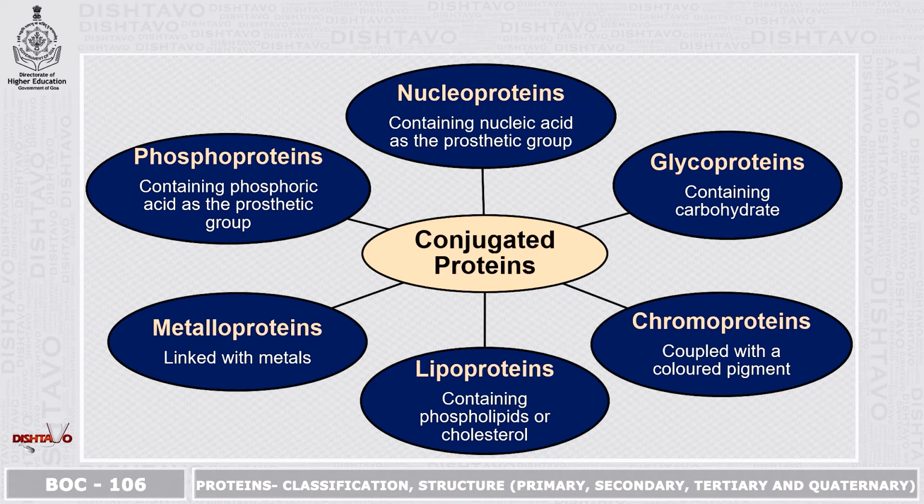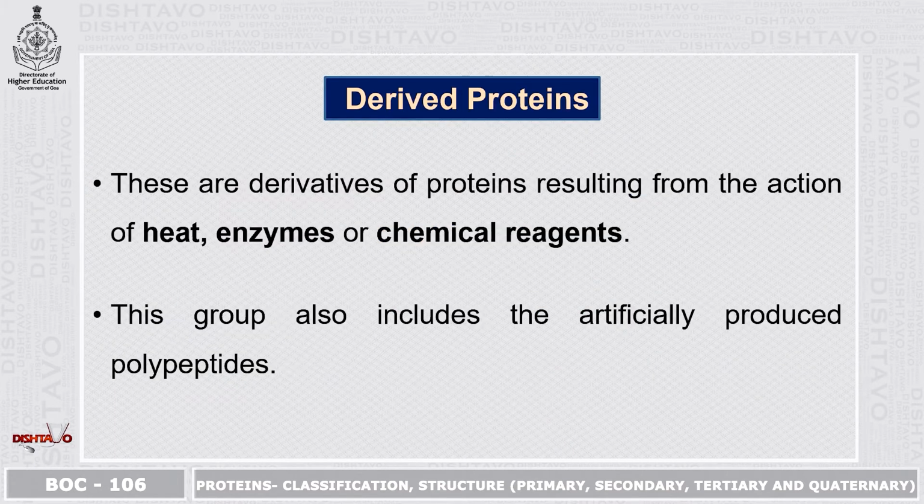This contains nucleic acid as the prosthetic group. Glycoproteins containing carbohydrate. Chromoproteins, these are coupled with a colored pigment. Lipoproteins containing phospholipids or cholesterol, metalloproteins, these are linked with metals, phosphoproteins containing phosphoric acid as the prosthetic group.